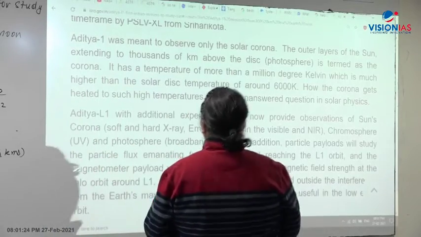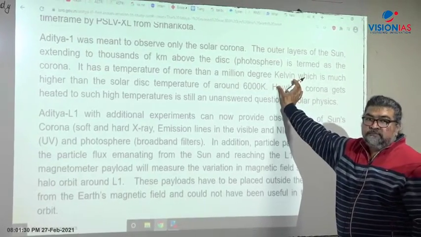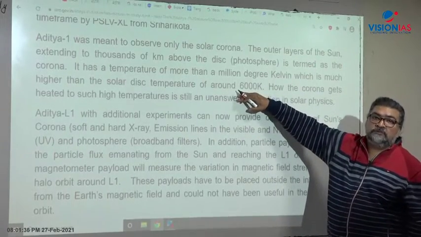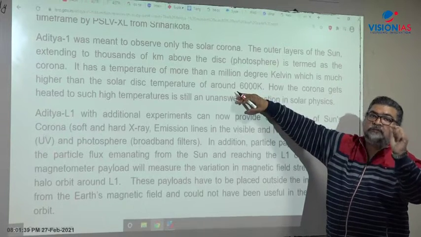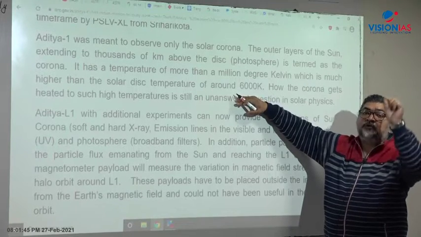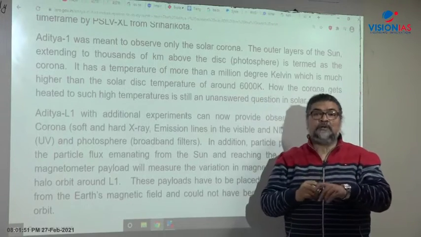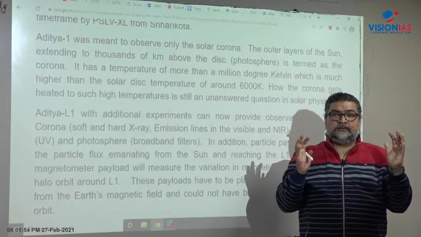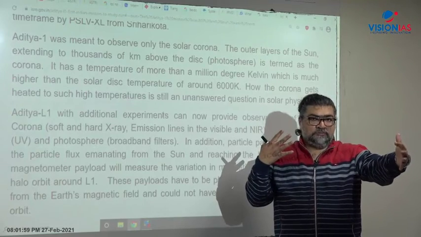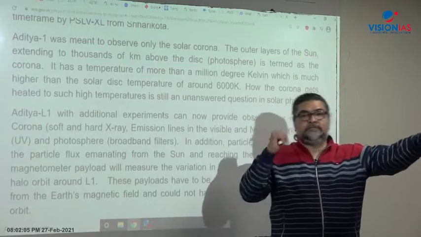So the first objective is that the outer part of the corona has a temperature of more than a million degrees Kelvin, whereas the inside part, the solar disk, is just around 6000 Kelvin. The first objective of the Aditya mission will be to understand why there is such a huge temperature difference between the outer corona and the inner disk. Let me give you an understanding here. If you are standing near a hot object, the temperature will be higher, you will feel more hot. As you go away from the hot object, the temperature will be lower and you will feel cooler.